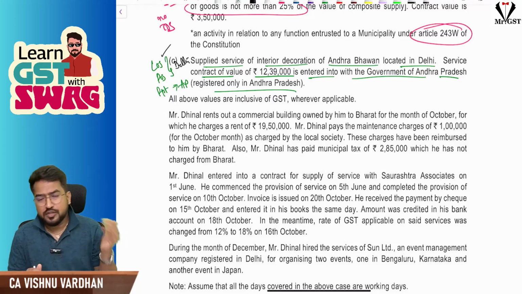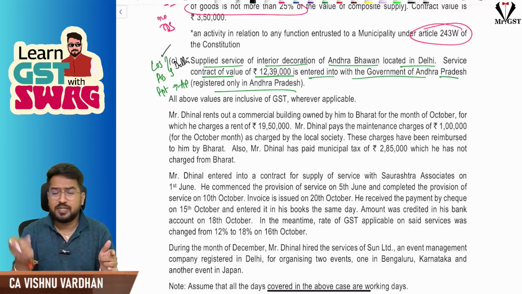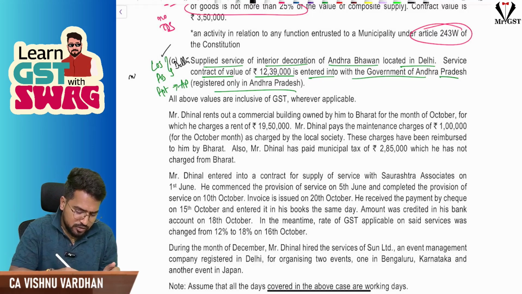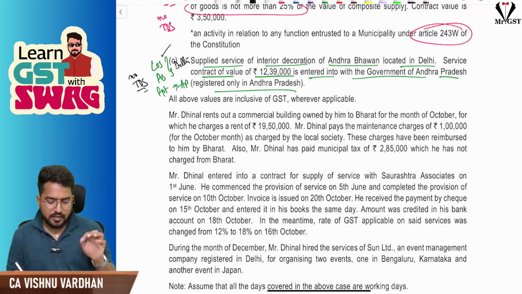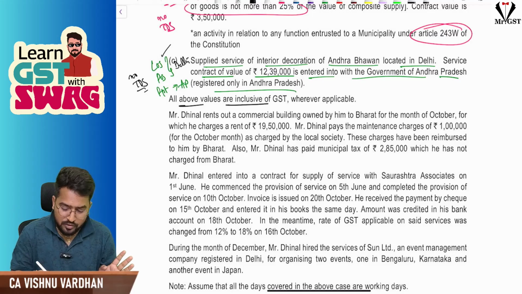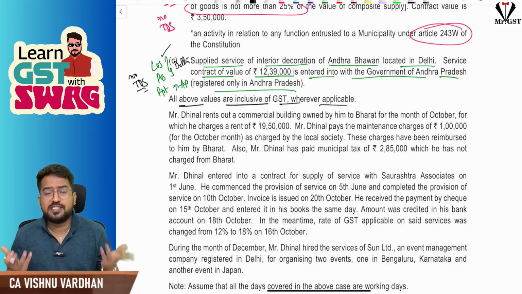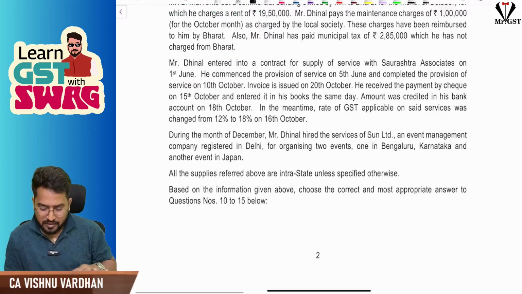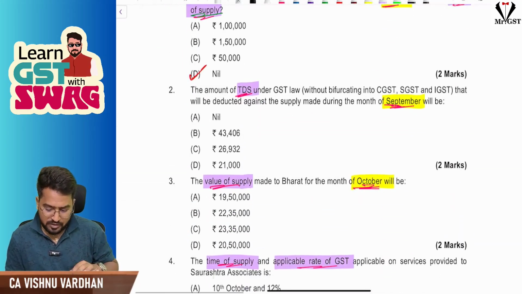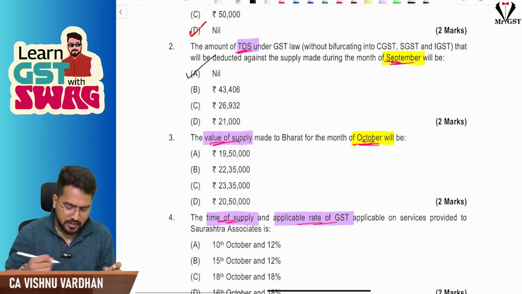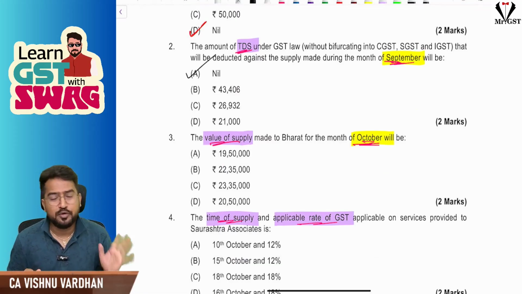So because location of supplier and place of supply is in Delhi and recipient is located in Andhra Pradesh, here also no TDS. That means they give all above values as inclusive of GST wherever applicable. What is the GST rate, sir? That is important, no? So they did not give the GST rate, but still fine. An error in MTP, it's okay. So the answer is nil. Again, TDS will not come into picture here.